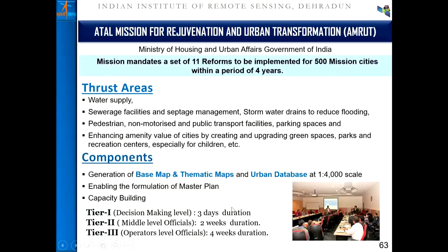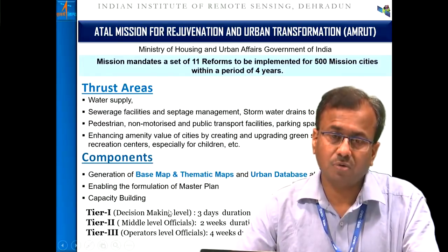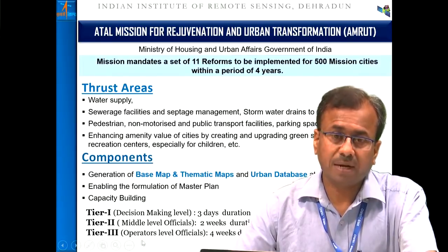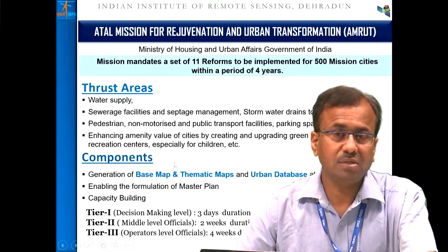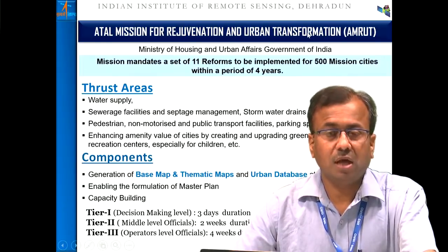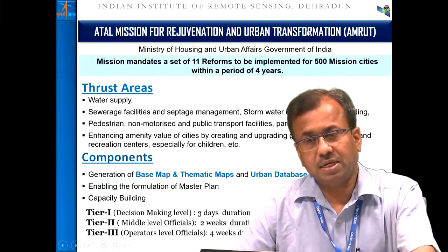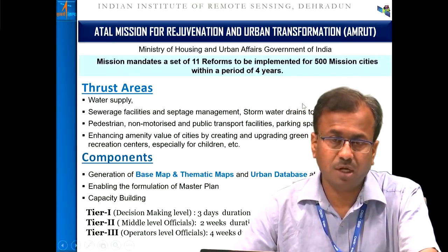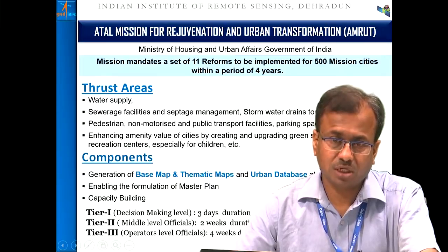I would like to emphasize that the Indian Institute of Remote Sensing and the National Remote Sensing Centre, these two entities of ISRO, have played a major role. At IIRS, we have devised, along with the Town and Country Planning Organisation, the total program content, because capacity building is very important for urban planners, town planners, and engineers, on how this technology can be used for master plan formulation and also for urban infrastructure development.